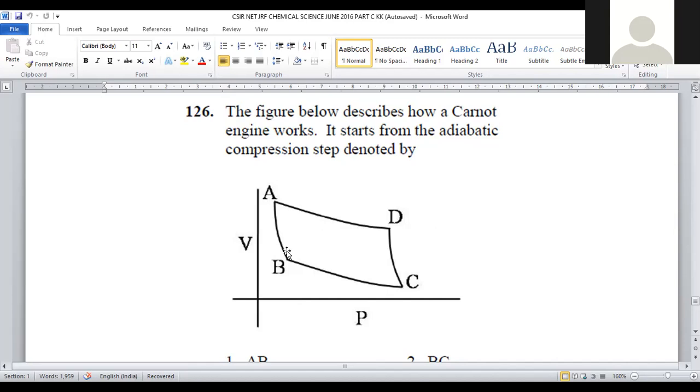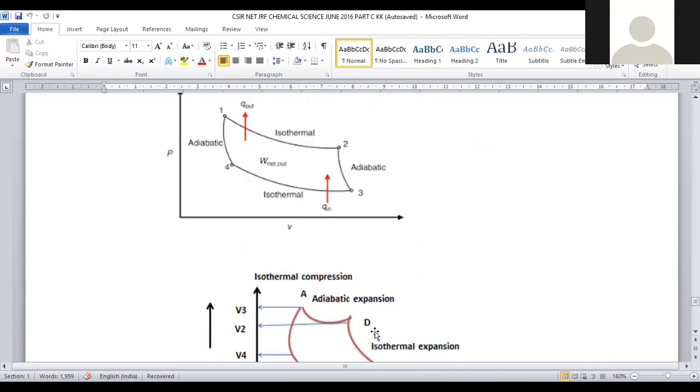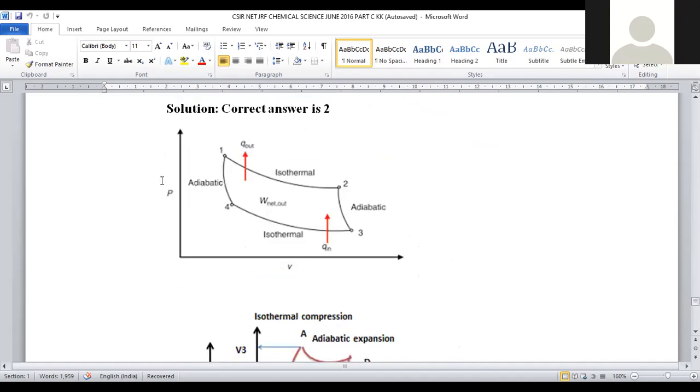It is a somewhat twisted question. In general, the pressure term is taken on the y-axis and the volume on the x-axis. What they did, just a twist in the question. Let us see what the possibility is. This is a normal Carnot cycle.